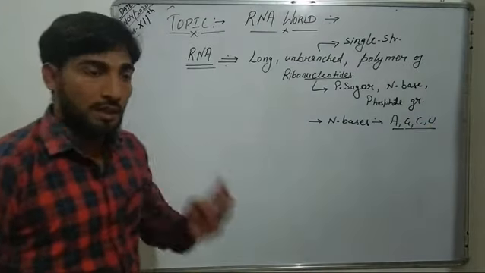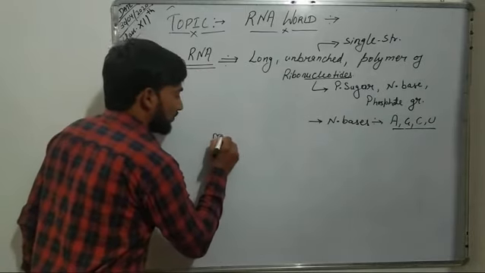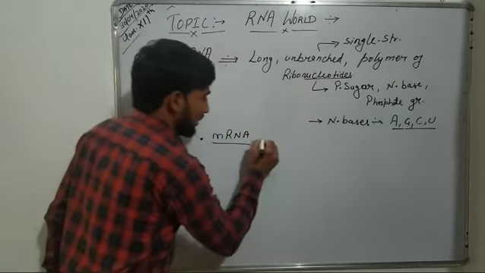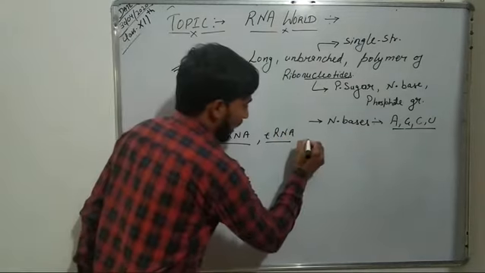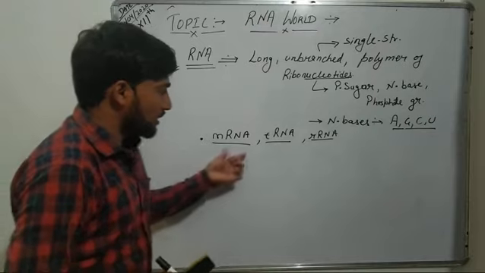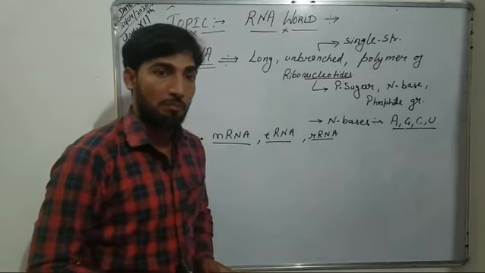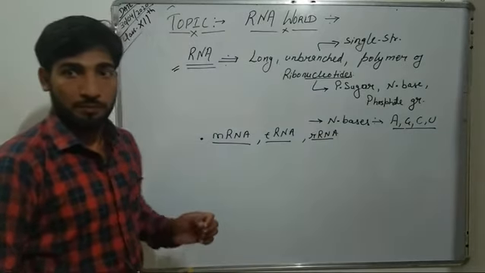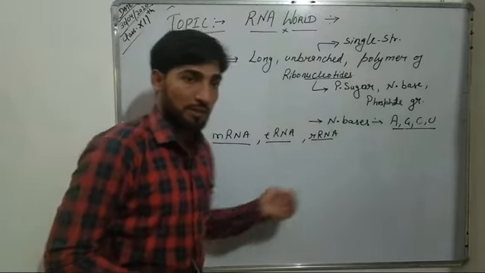Further, there are three different types of RNA that occur in every cell, and these RNAs are mRNA, that is the messenger RNA, tRNA, that is transfer RNA, and rRNA, that is ribosomal RNA. And all these three different RNAs are transcribed from different regions of the DNA template, and they are complementary to the DNA template from which they are produced. So now first we will discuss all these three different types of RNAs.